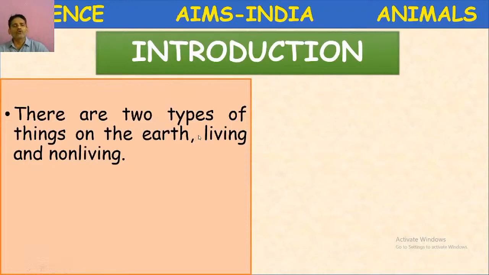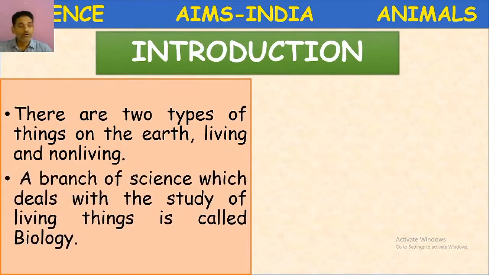There are two types of things on the earth, living and non-living. A branch of science which deals with the study of living things is called biology.